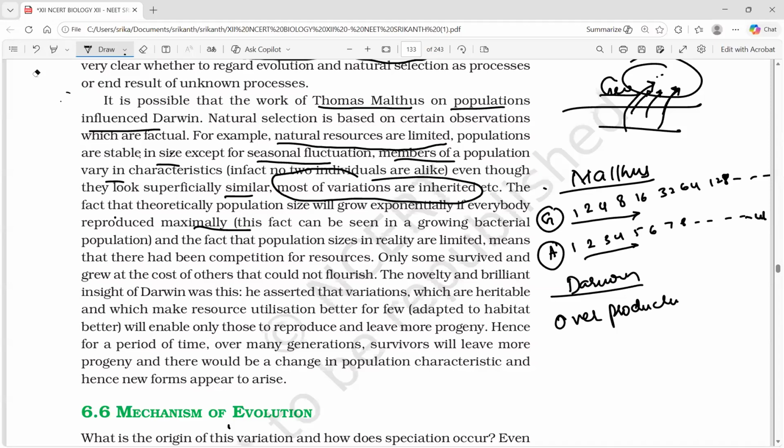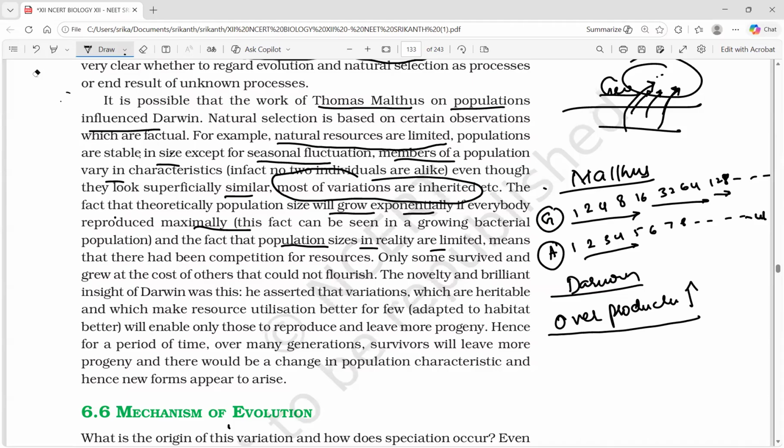Theoretically, population size will grow exponentially if everybody reproduced maximally. This fact can be seen in a growing bacterial population, and the fact that population sizes in reality are limited means every organism can produce individuals in large number, like Malthusian geometrical growth.